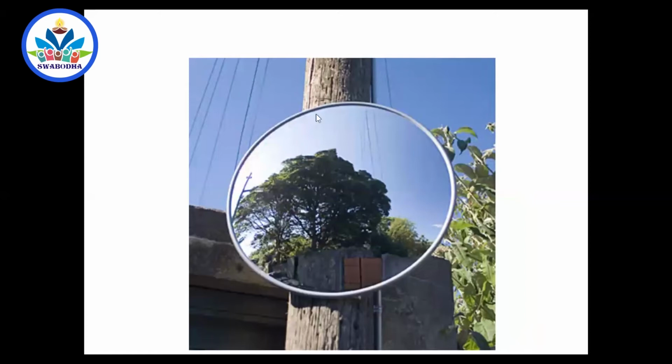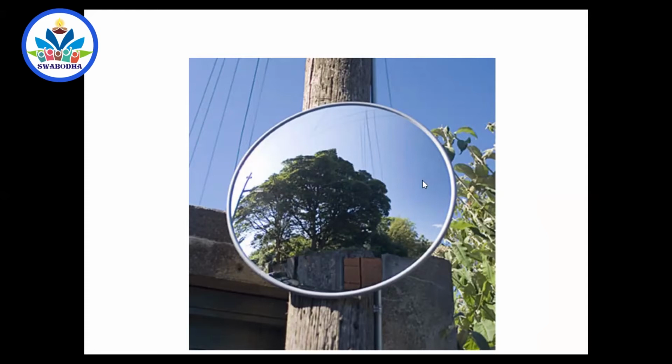And this is the convex mirror, the only mirror which always forms the image inside the mirror, not for some positions only. It forms the image at any position. And why do we use a convex mirror as a rear view mirror? The reason is it is very perfect. A convex mirror forms the image for any position of the object in front of the mirror. Inside the mirror, we get a virtual image of the object, and we can see inside the mirror for any position of the object. And its field of view is very large.